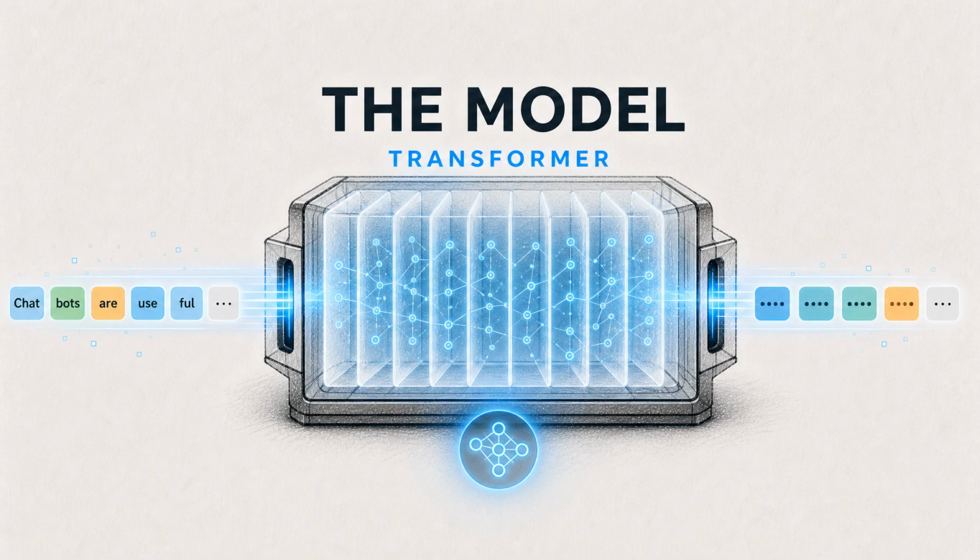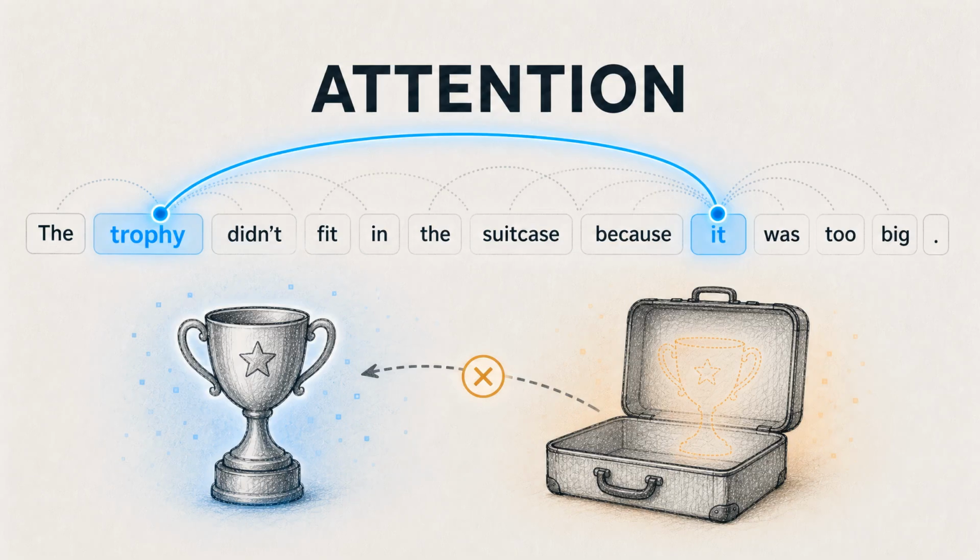The model is the core engine. In modern chatbots, it is usually a large neural network based on a transformer design. That means it has many layers of math that adjust the token representations again and again, using patterns learned during training. A key part of the transformer is attention. Attention lets the model compare tokens with other tokens in the same context. In the sentence, "The trophy would not fit in the suitcase because it was too big," attention helps connect the word "it" to trophy, not suitcase.